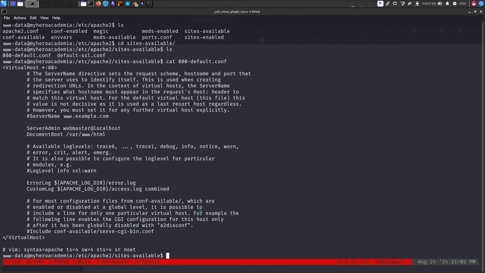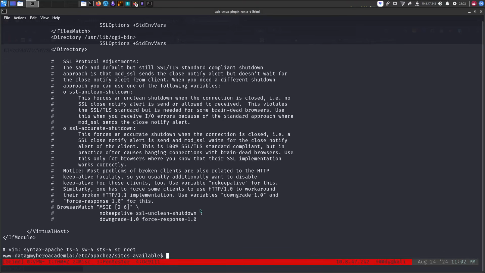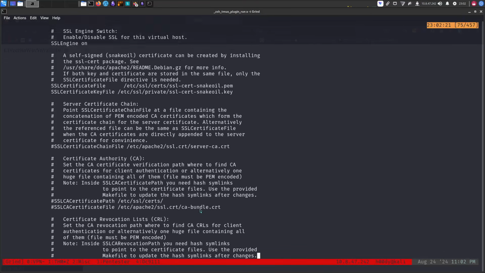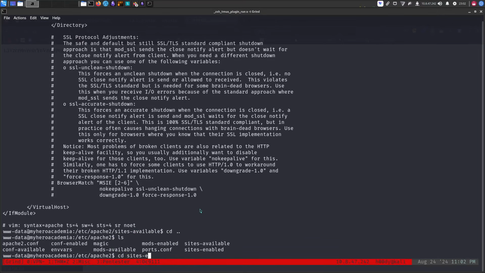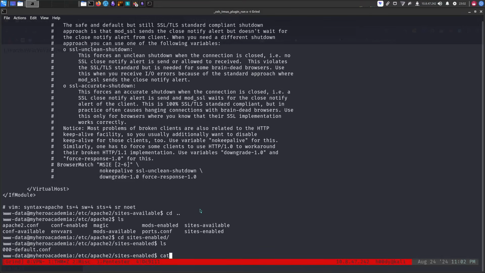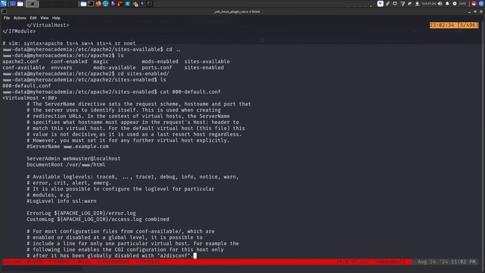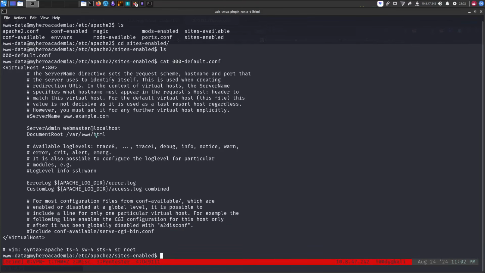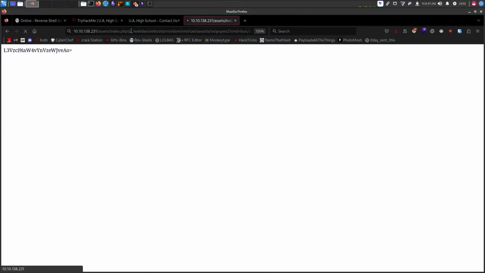So, nothing. It's just SSL config. Nothing there too. I wonder if it's sites-enabled. No, it's not. Where does it specify this exact path?